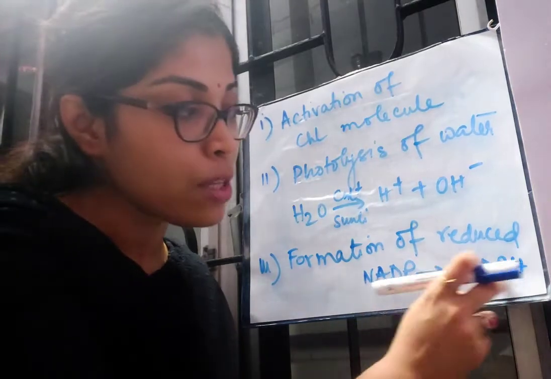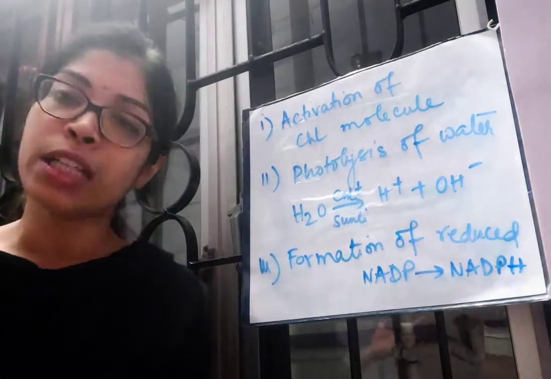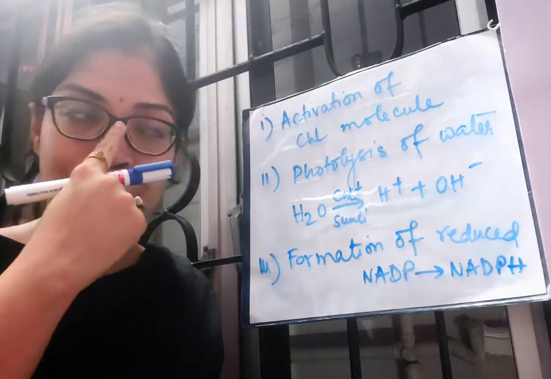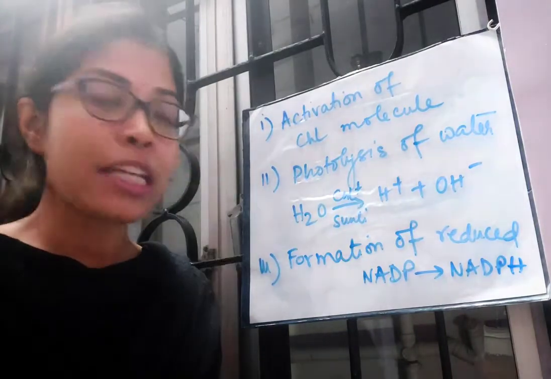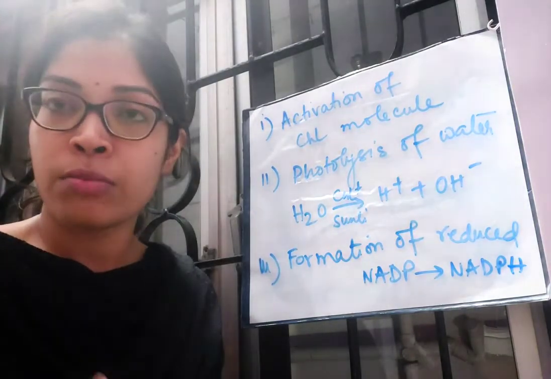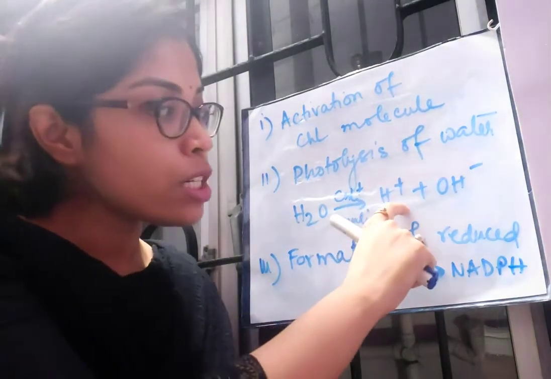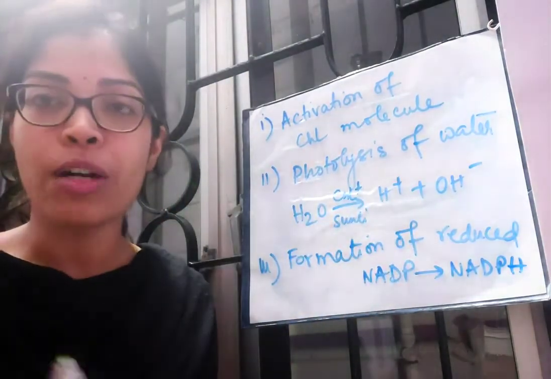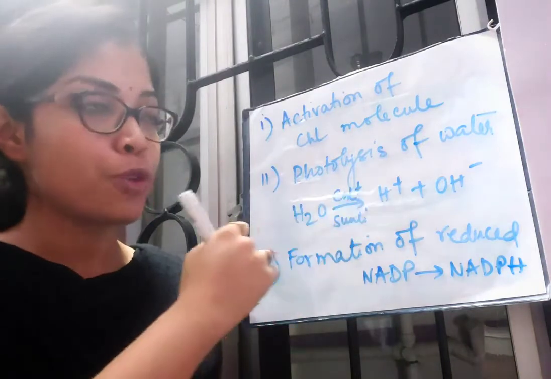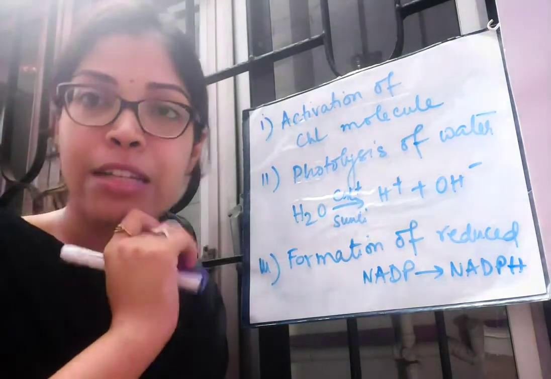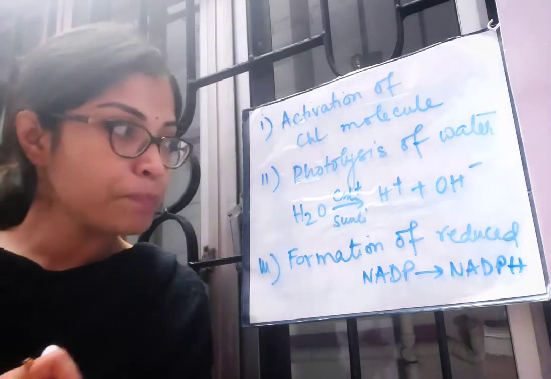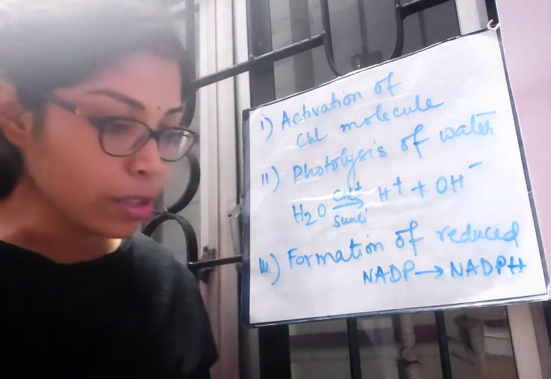Now what happens with this NADPH is part of the dark reaction. We will again talk about it in details while I explain about the dark reaction. So now the utility of H plus is clear to you all. What happens, why H plus is produced, what is the utility of the H plus ion, that is clear to you all, right? Now we will talk about the fourth step.